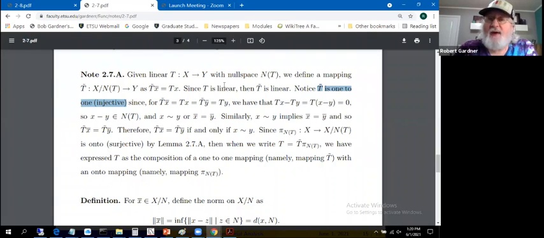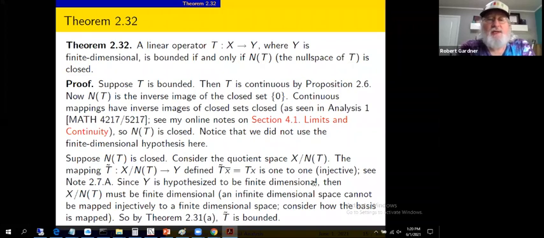There's no assumptions of finite dimensionality here, but we've got finite dimensionality of the Y. Simply a linear operator from X to Y, null space is N of T. Consider the quotient space and define T tilde on that quotient space to map equivalence class X bar to T of X. And we've given a little one-line argument that such T tilde is 1-to-1. So a note from the previous section justifies the 1-to-1-ness there.